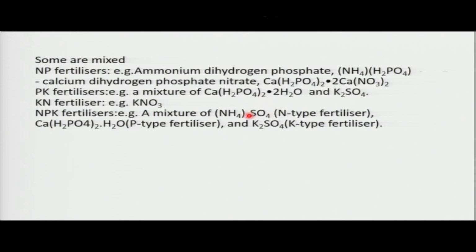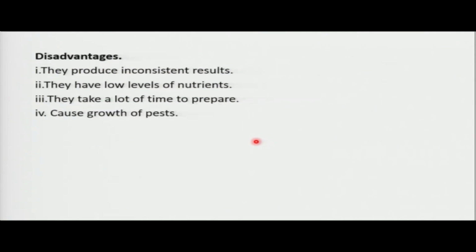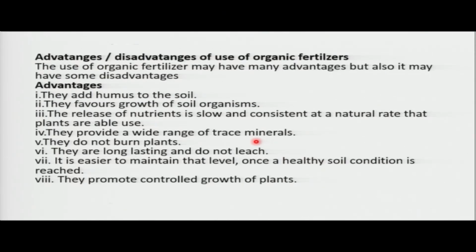So in these fertilizers, we should have nitrogen, phosphorus, and potassium. So you see, we have mixed the three chemicals. If you look at this, the difference between the organic fertilizers and the inorganic fertilizers, you recognize that the other ones are natural, and these ones are artificial, hence the name.